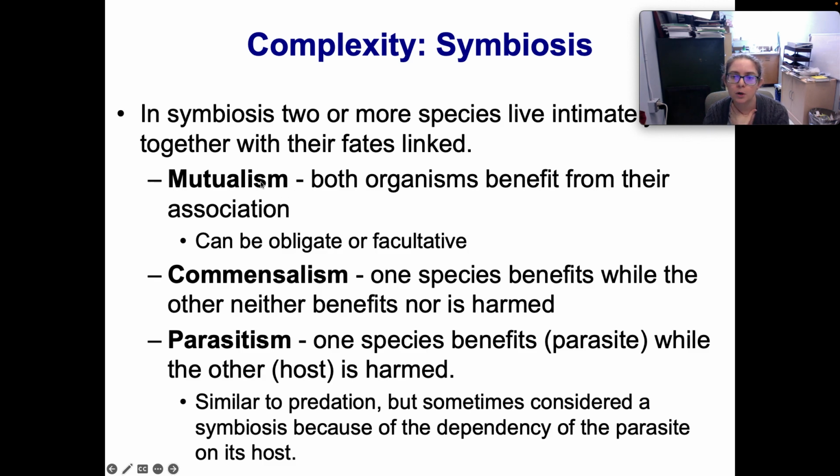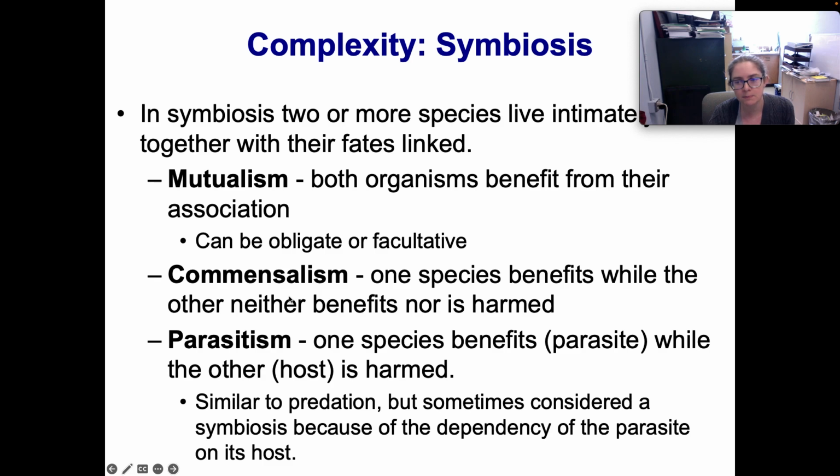Mutualism is when both species benefit from the association. It can be obligate, meaning that they have to have that, or it could be facultative, meaning that they might do better if that other species is around, but they'll still survive if it's not around. So examples of mutualism include things like pollination. Butterflies are getting nectar from flowers, and flowers are benefiting from their pollen being moved around so that they can reproduce.